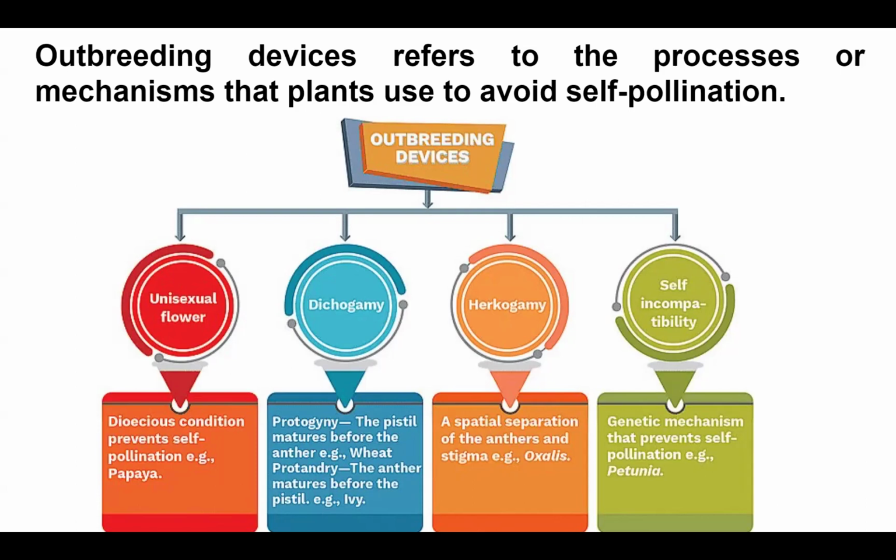In petunia plants, there is no self pollination. The stigma itself prevents or inhibits its own anther, or it just does not recognize its own anther. Hence, self pollination is avoided.